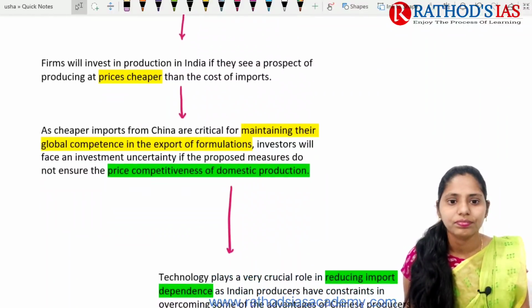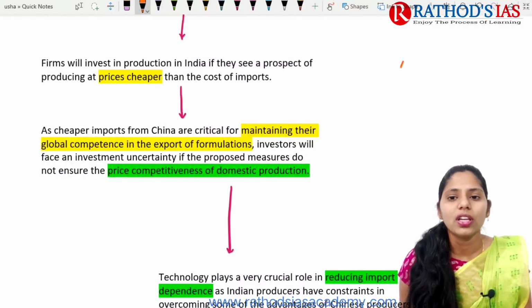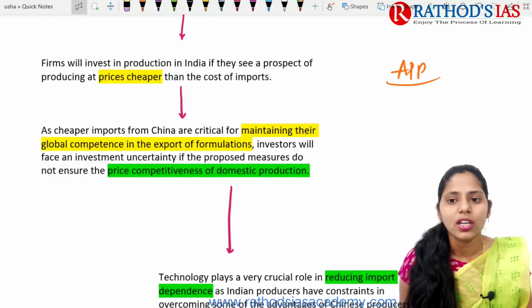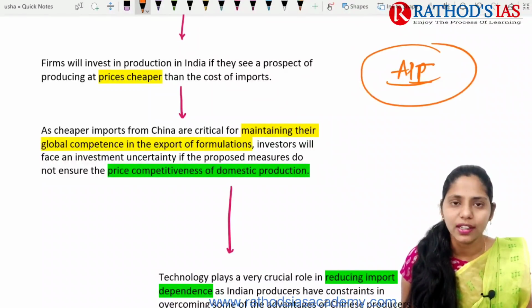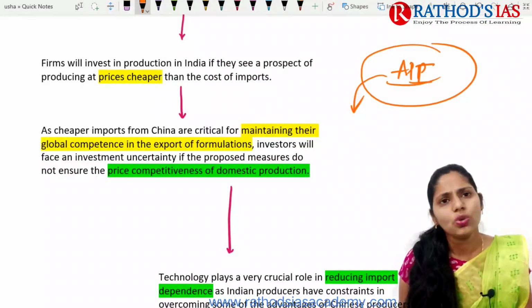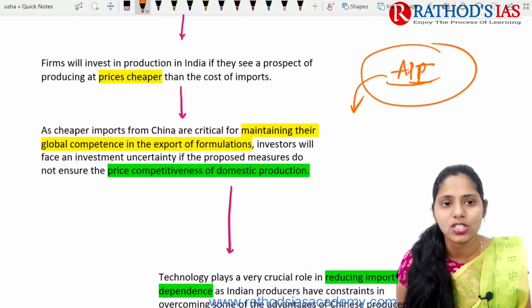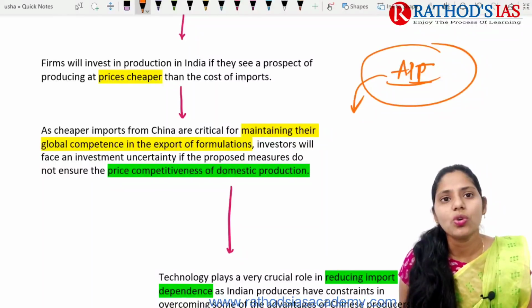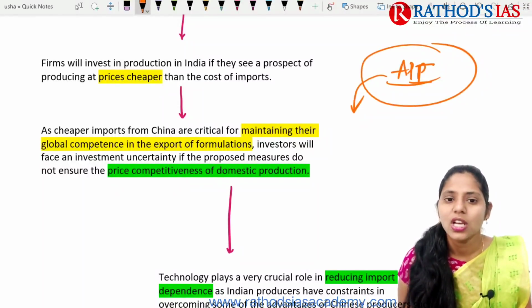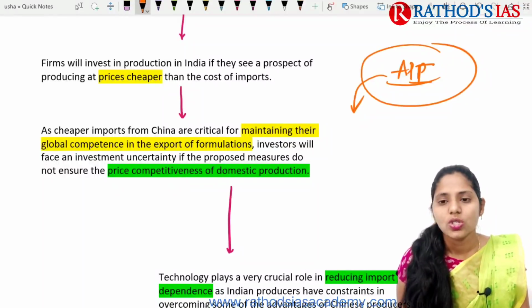If we are talking about APIs, active pharmaceutical ingredients, we are getting them from China. Why are Indian pharmaceutical companies dependent on China for APIs? Because whenever we go for production of these APIs, the investment needed is very high. Because of this, when we manufacture APIs domestically, the cost is very high.